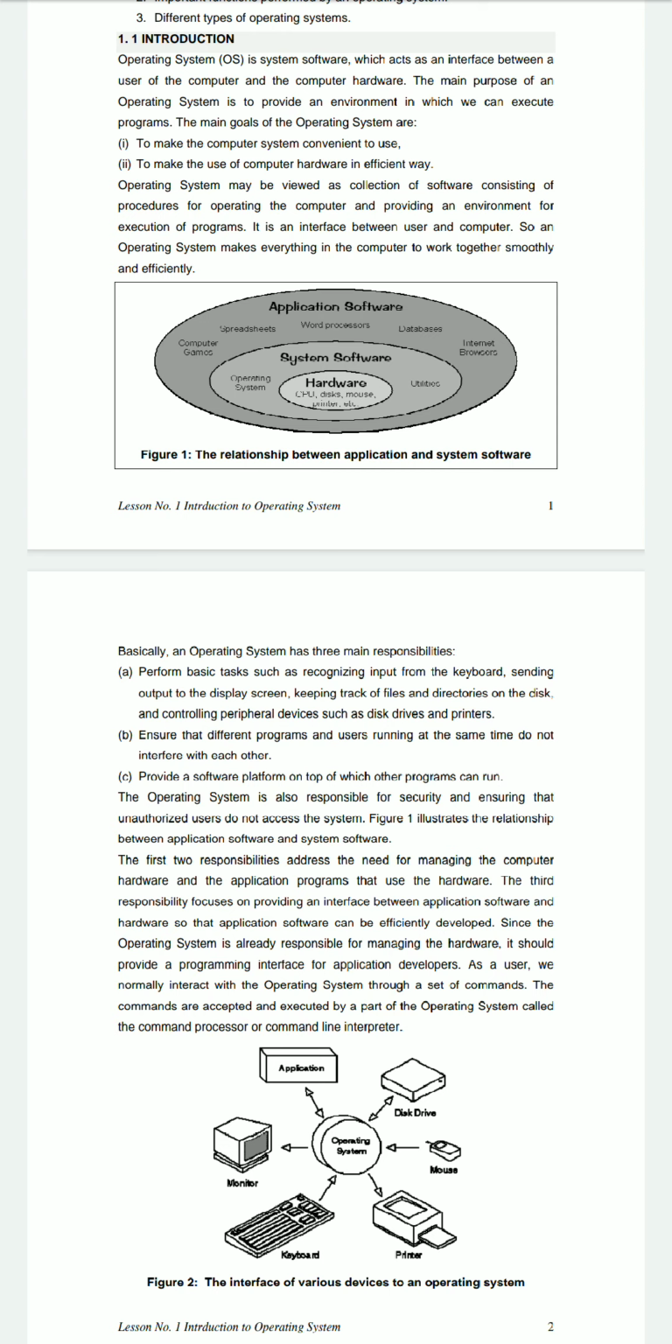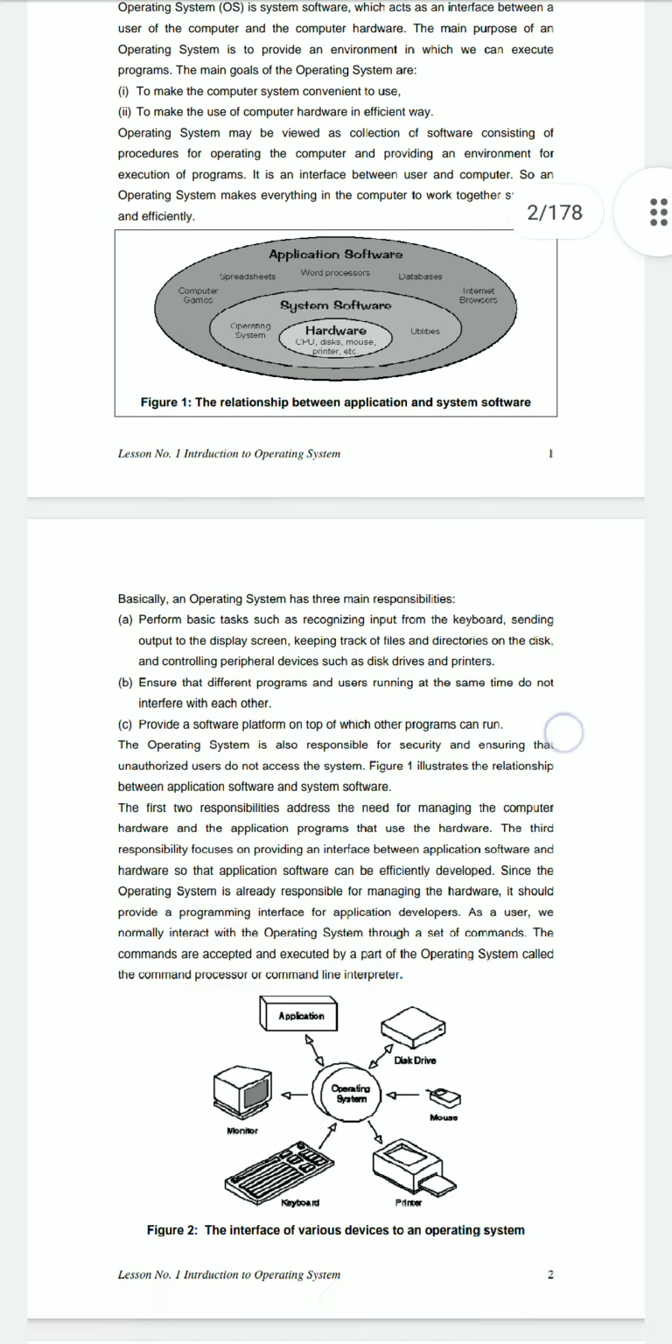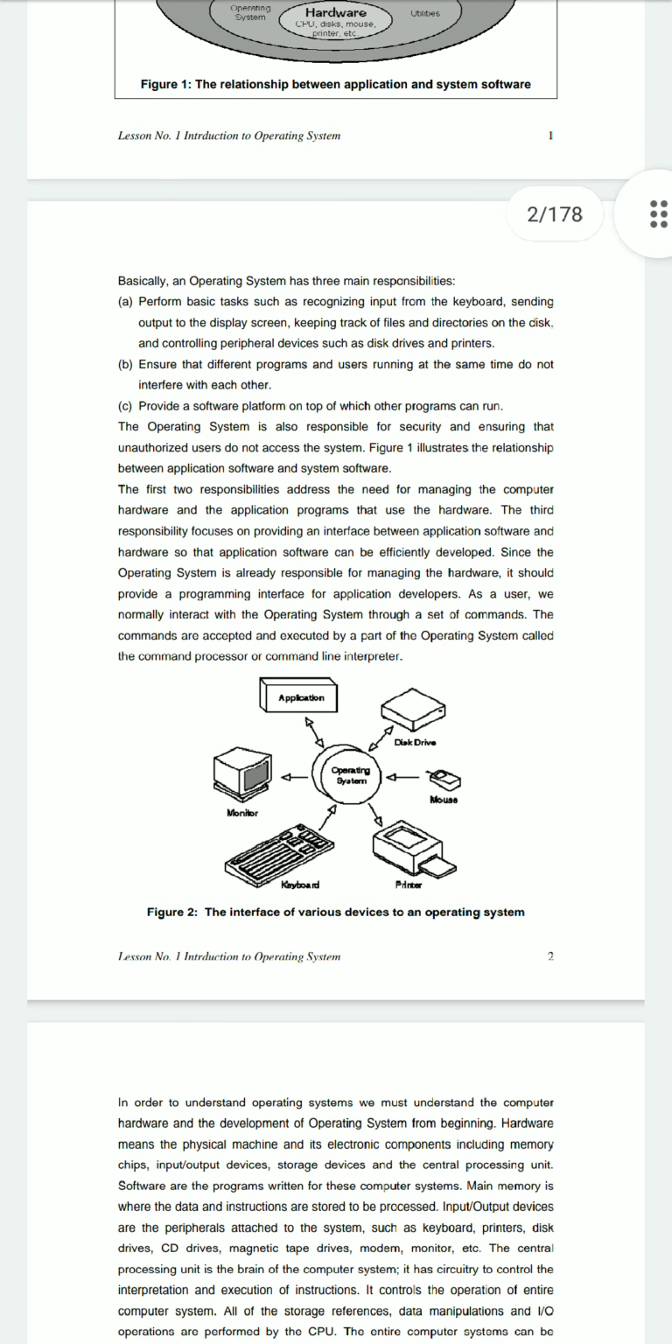It may be viewed as a collection of software consisting of procedures for operating the computer and providing an environment for execution of a program. So some of the basic responsibilities of the operating system are to perform some basic tasks such as recognizing input from the keyboard, sending output to the display screen, keeping track of files and directories on the disk, and controlling peripheral devices. It ensures that different programs and users running at the same time do not interfere with each other.